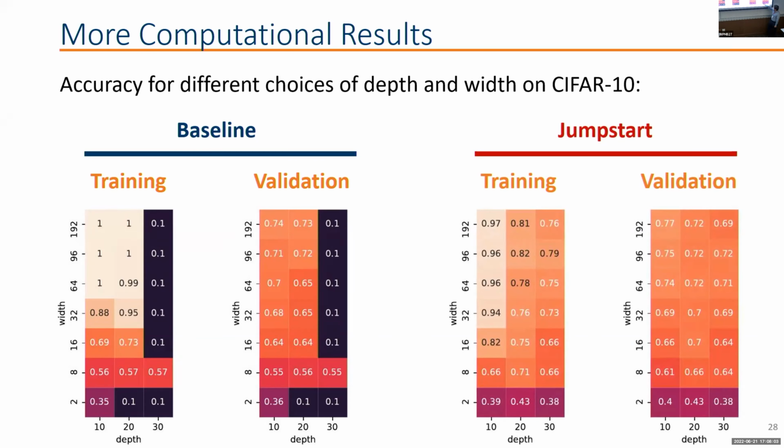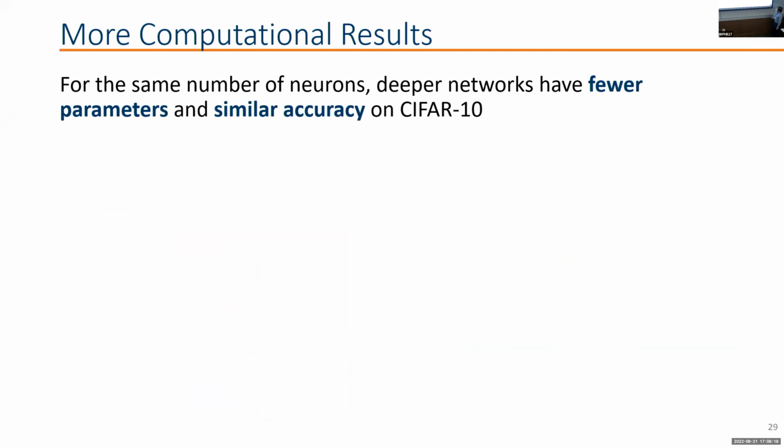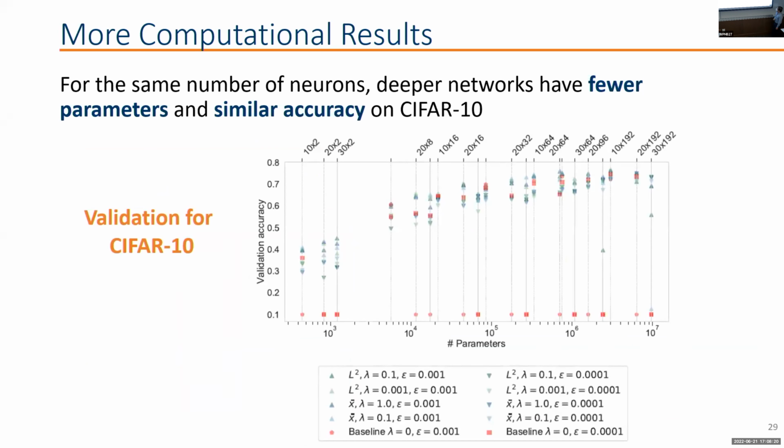In the case of CIFAR10, having a 0.4 accuracy here is not bad because CIFAR10 has 10 classes with an equal amount of samples. So random guessing would actually be 0.1. And here we have a few more results trying different configurations with different parameters for the aggregation function and for the penalties. And the one thing that we observe for CIFAR10 is that if we look at these groups where we basically have about the same number of neurons.